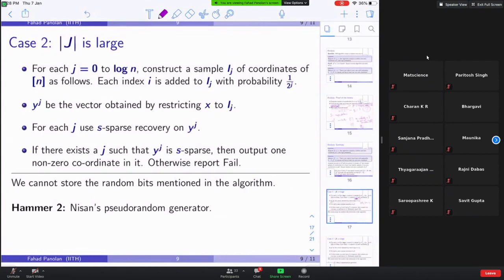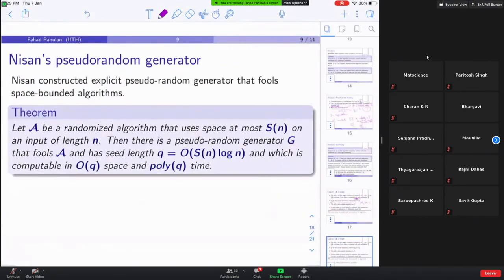If it says yes, later also it will say yes. If it says no now, later also it will say no, because the random bits are fixed. Because it is random, it can have a small data structure from which we can query. This is not possible in all cases, but in space-bounded computation it is possible.